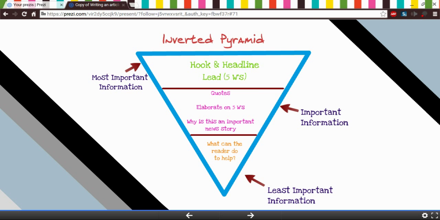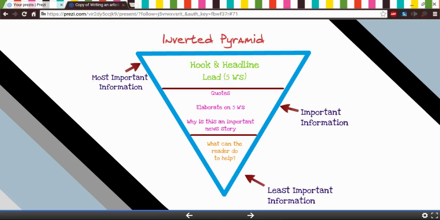First, you have the hook in the headline. Then you have your lead, which covers the 5 W's. That's where you want to put in the most important information. In the middle, you have quotes. You are elaborating on the 5 W's, and you're telling us why this is an important news story. In here, you're still including important information, but it's not the most important information.